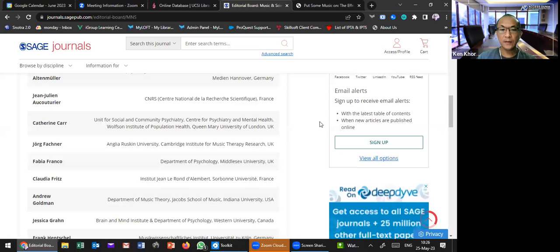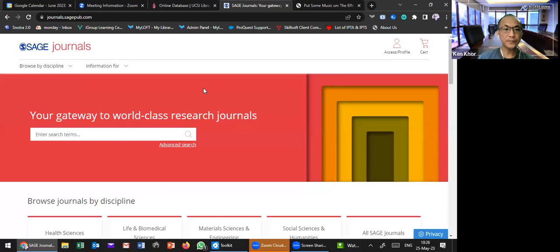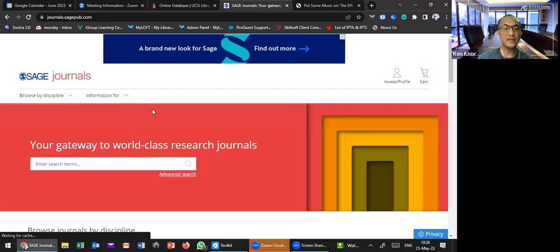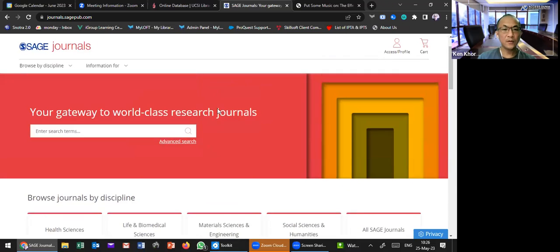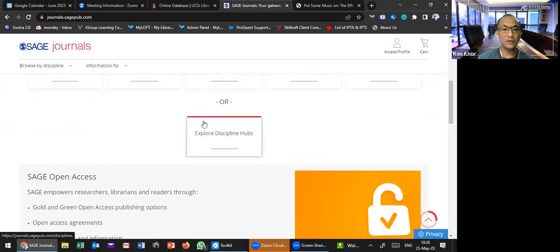Okay. So we can go back to the homepage. Just now we were trying to browse a journal, and then we went into the journal's detail and accessed the full text. So back to this homepage, you can scroll down and you can also browse by subject one by one from here. Or you can explore the disciplines hub.